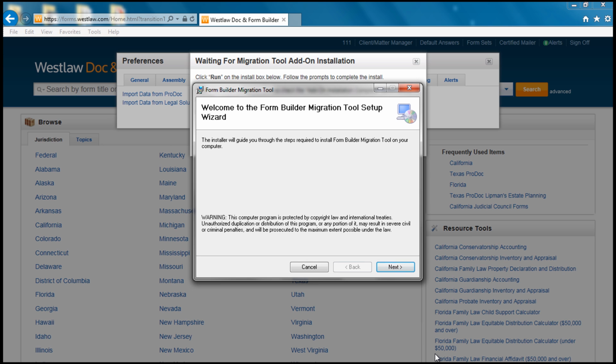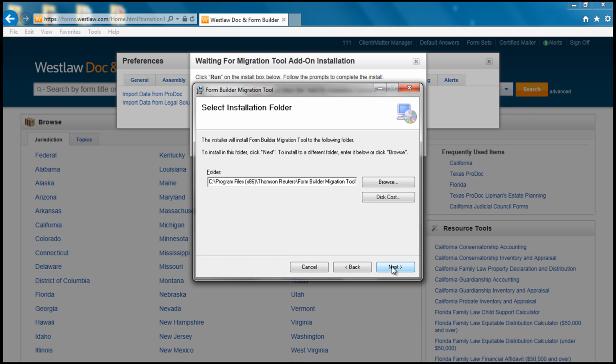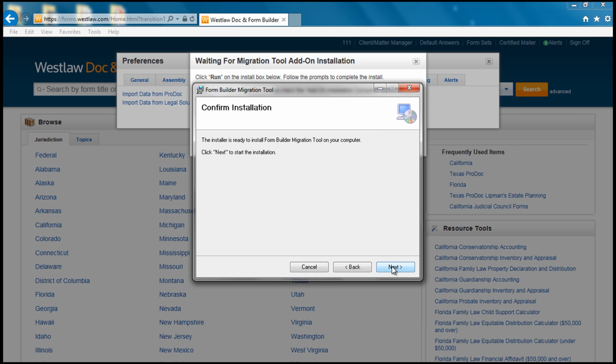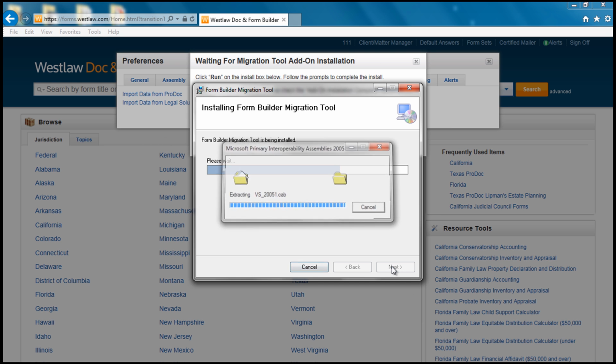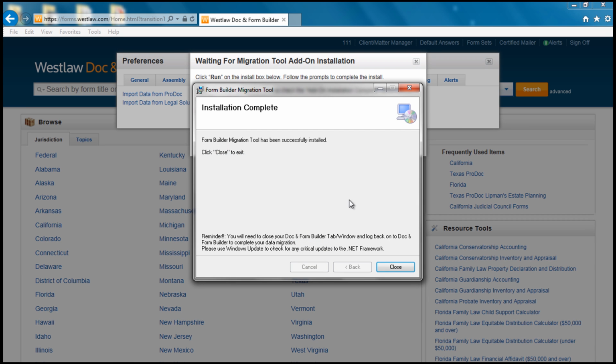Here, we will just click Next through these options until the tool starts to download. Make sure you do not alter the data location path. We will leave it as is and press Next on the next screen to confirm installation. Let's hit Next again. We will now wait for the download to complete. If you receive any pop-ups from User Account Control, select Yes. We will let the tool finish installing.